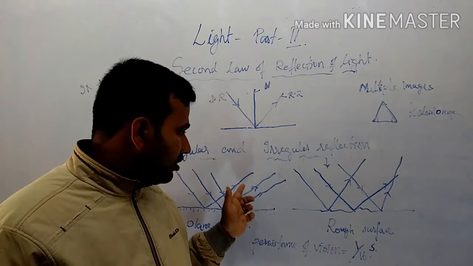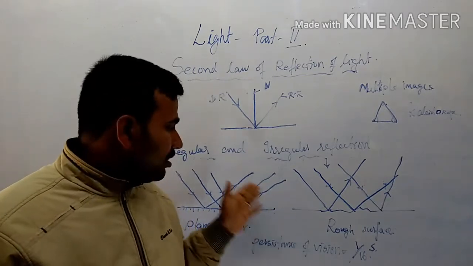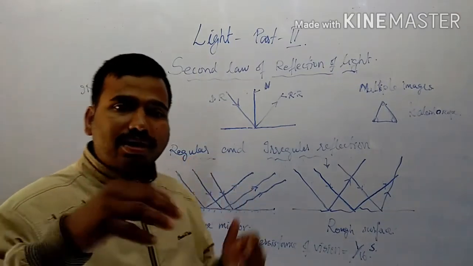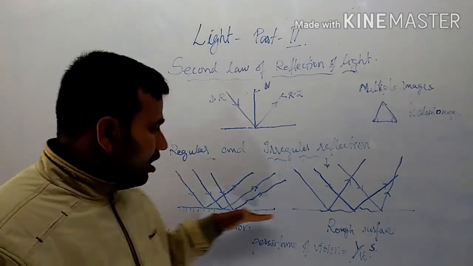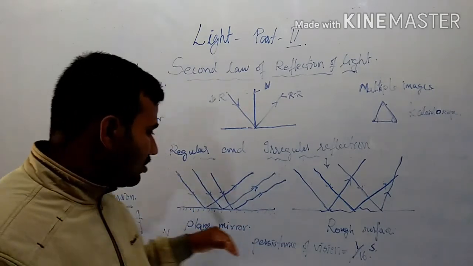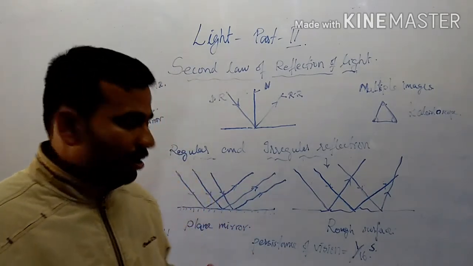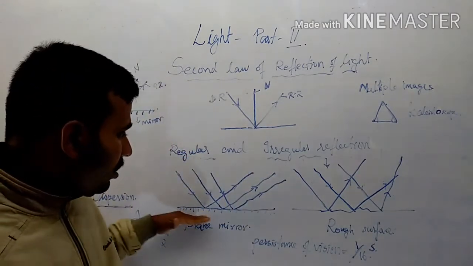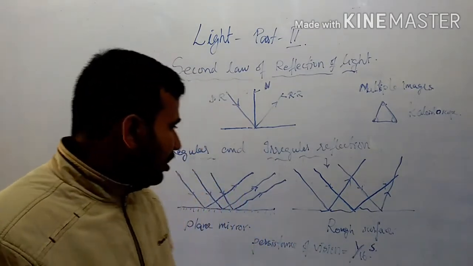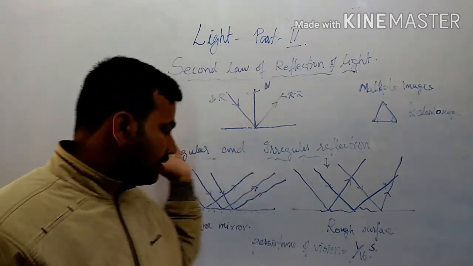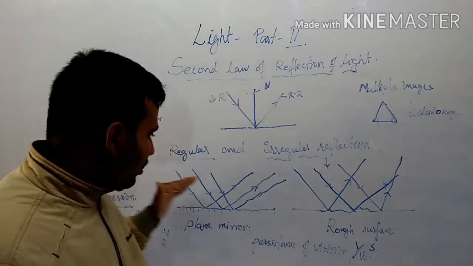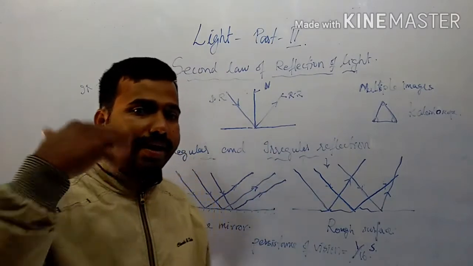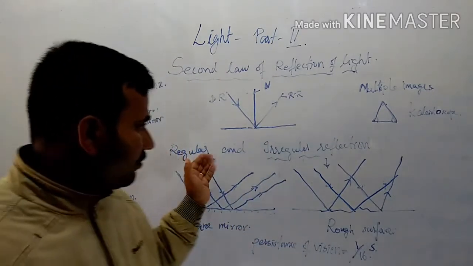In the same way, the reflected rays will also be parallel to each other. That is the speciality of regular reflection. This is a result of the plane surface, the mirror, or the reflecting surface being smooth. Just like a plane mirror, the incident rays are parallel to each other, and the rays after reflection will also go parallel to each other. So that is the case with regular reflection.